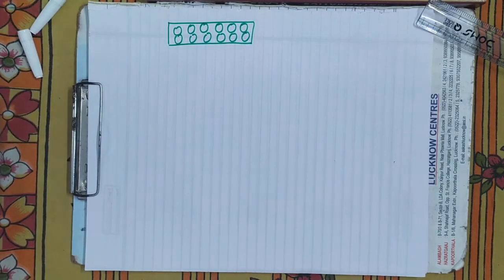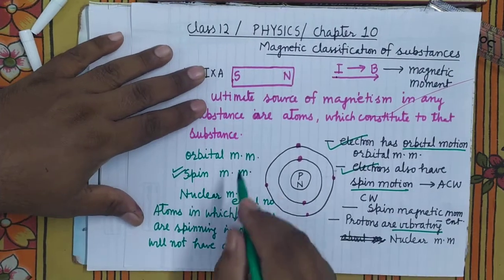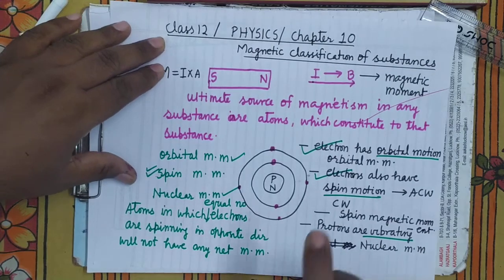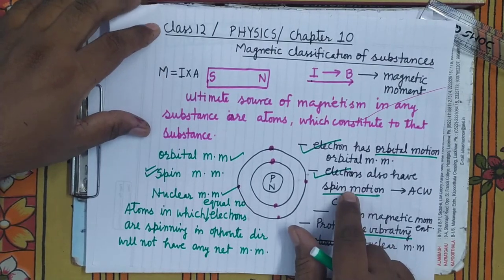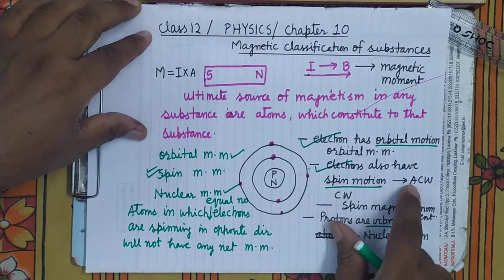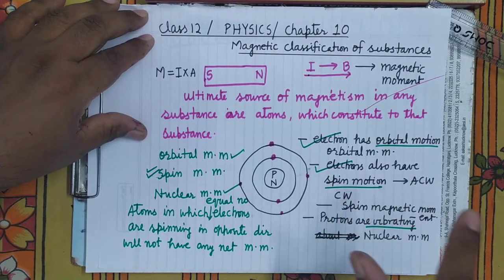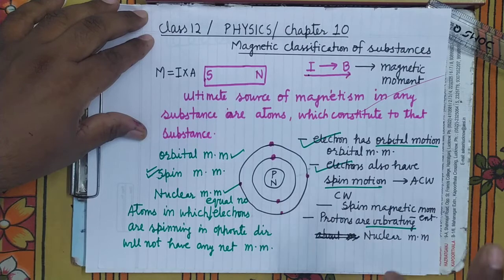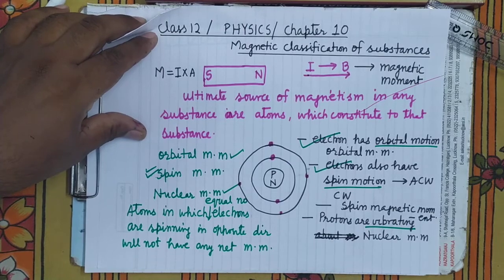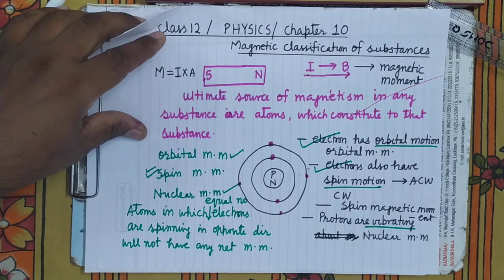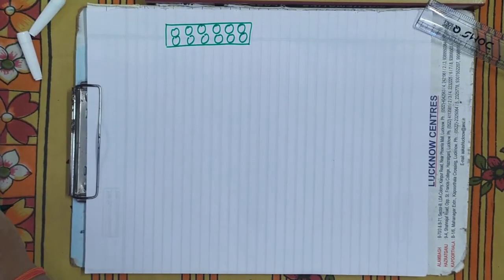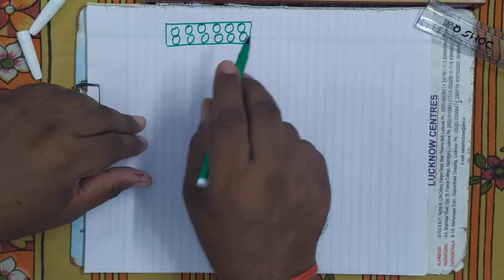And why will these atoms have no net magnetic moment? Because these two we have already assumed negligible. Net significant magnetism is produced by spin motion. So if an equal number of electrons are spinning in opposite directions, what will happen? They will neutralize the magnetic field produced by each other, and such an atom will not have any net magnetic moment, means we can say that they will be in the unmagnetized state. It's clear? They will not be magnetized.